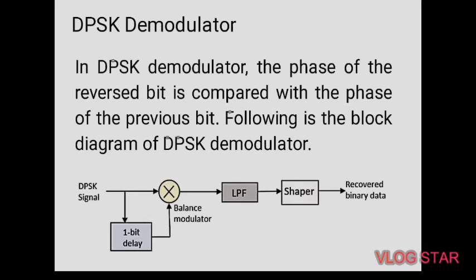That signal is made to confine to lower frequencies with the help of a low pass filter. Then it is passed to the shaper circuit, which is a comparator, or we can say a Schmitt trigger circuit, which is used to recover the original binary data as the output. So this is the DPSK demodulator.